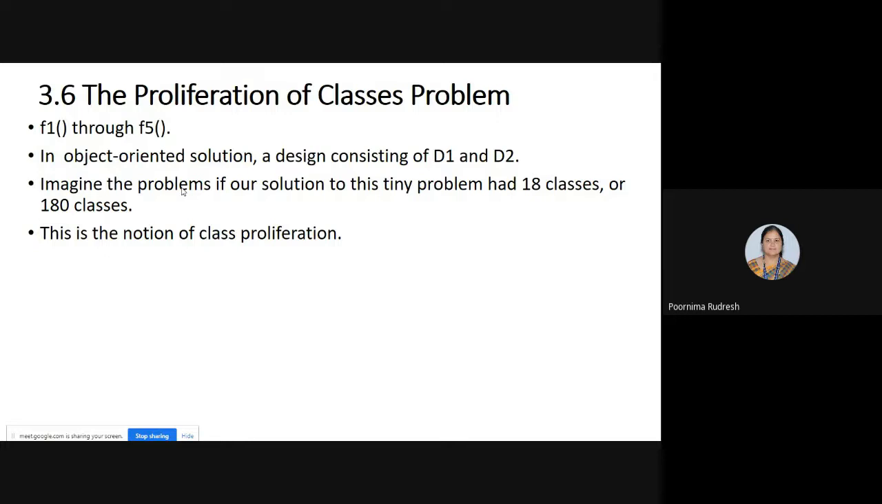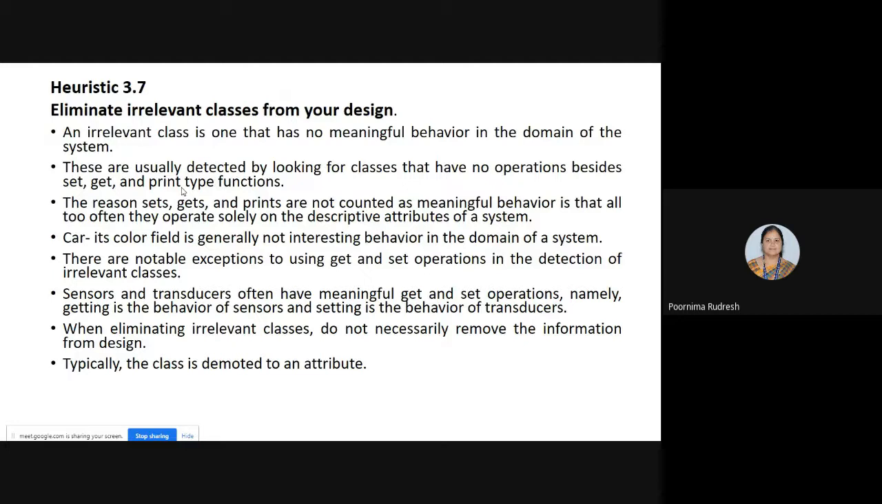So the maintenance problem arises when more classes are created. Clear? That problem is called the proliferation of classes problem. It means that as the design consists of more and more, or a larger set of classes, the design leads to the proliferation of classes problem. Understood? We'll see the heuristic for that.